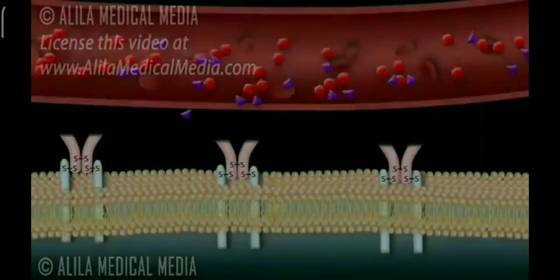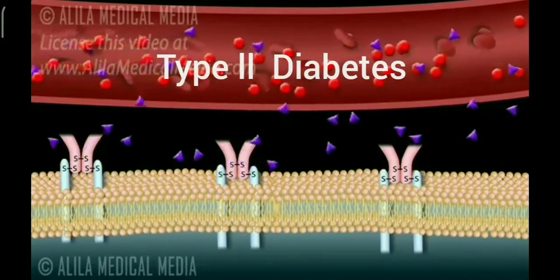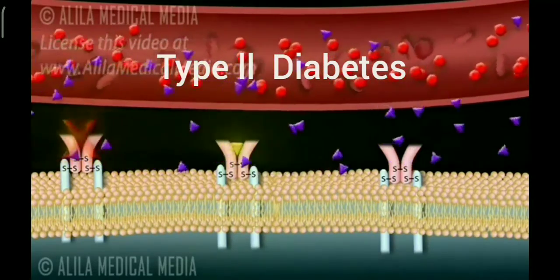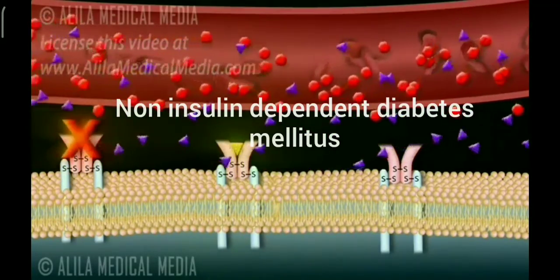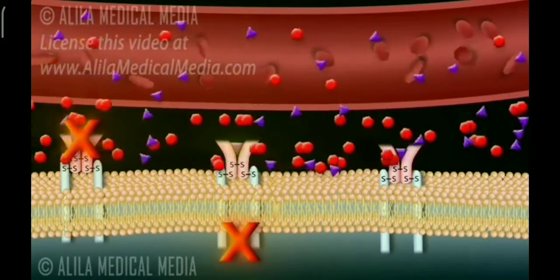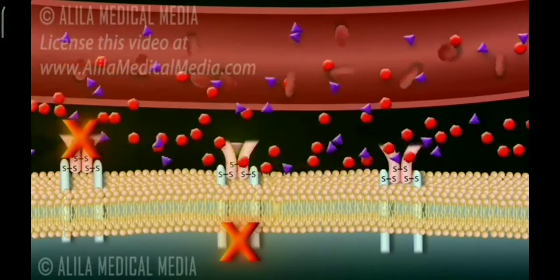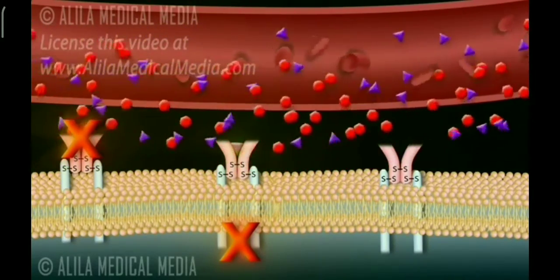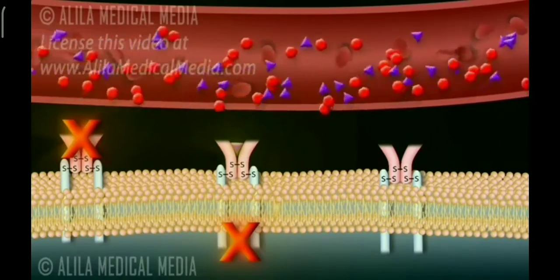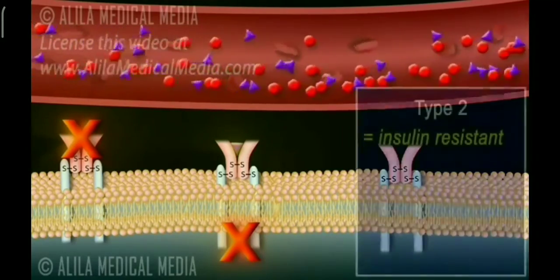Type 2. It is called non-insulin dependent diabetes mellitus. It is caused due to failure of insulin to facilitate the movement of glucose into cells. Reduced sensitivity to insulin is called insulin resistance. It is more common in adults.